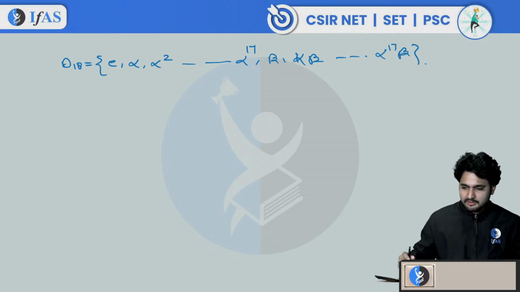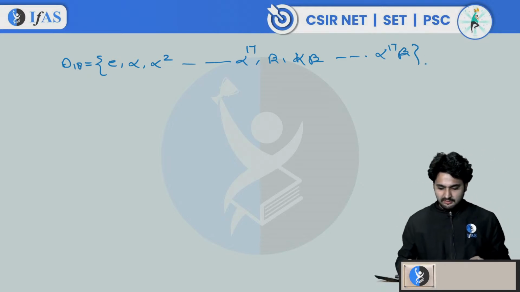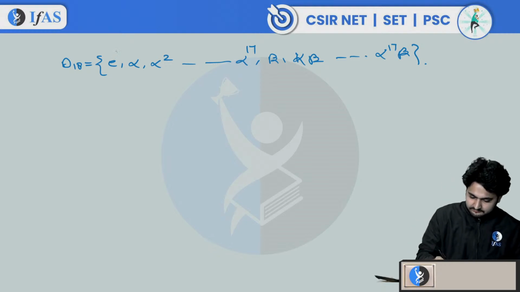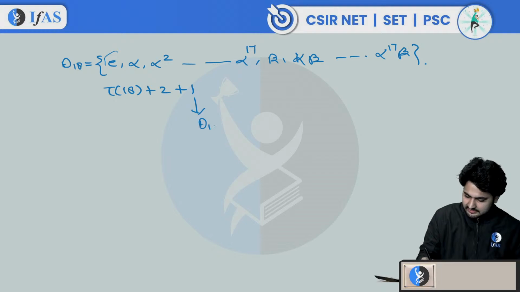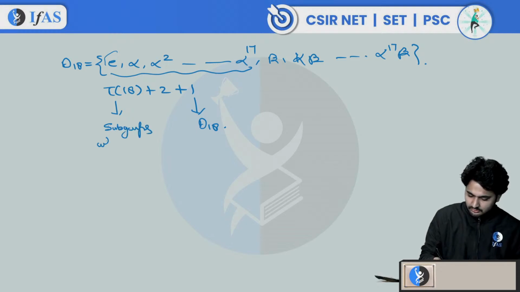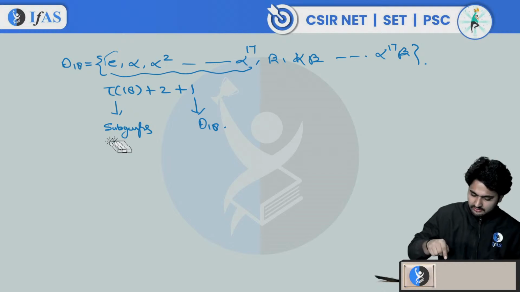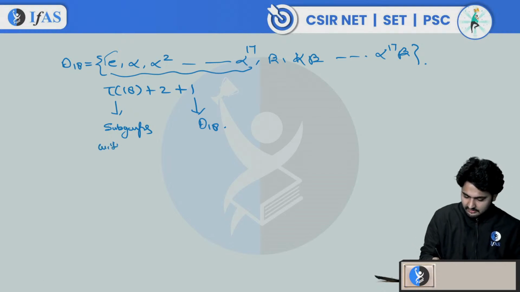So today's topic is not about dihedral groups, otherwise we could take some more time. When you say the number of normal subgroups of D18 is tau 18 plus 2 plus 1, this 1 comes from D18 itself, right? This tau 18 comes from the subgroups of rotations, the subgroups which contain only rotations, and you can find what those subgroups are.